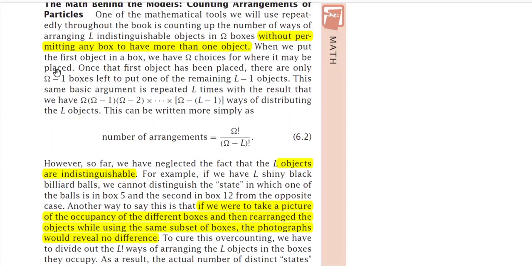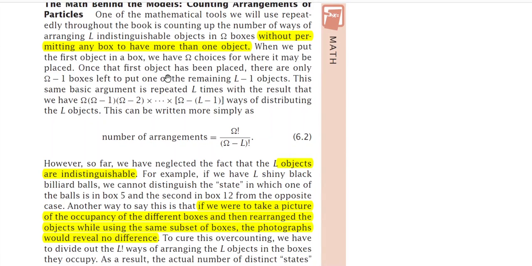When we put the first object in a box, we have omega choices for where it may be placed, because you have just taken a particular object from the total L objects and you are going to put it in one of the boxes. The number of boxes is omega, so you have omega choices for where the object can be placed.